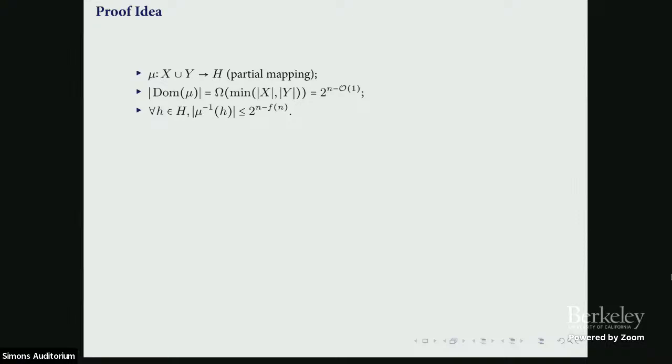But at the same time, we will prove that we cannot map too many different instances of Alice and Bob to the same node of our protocol.